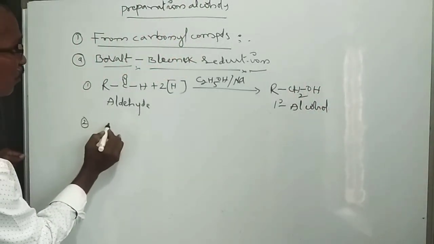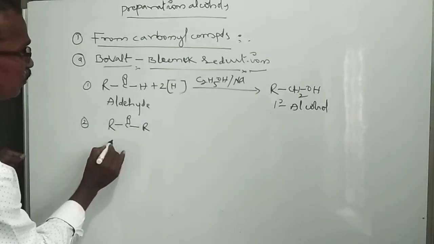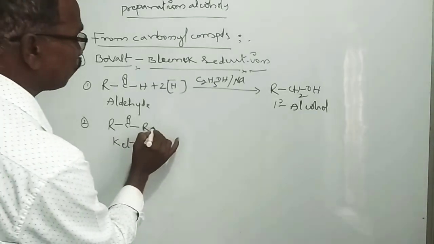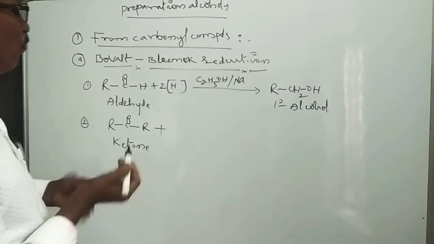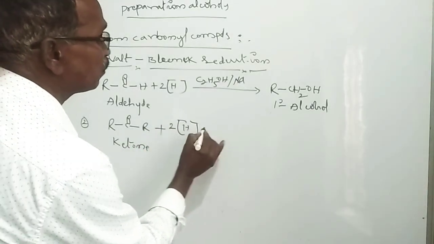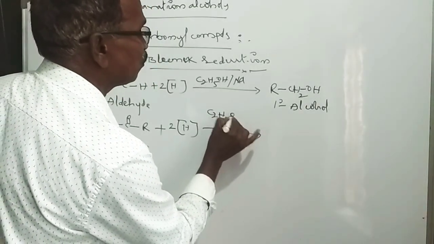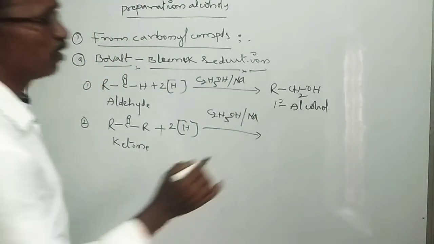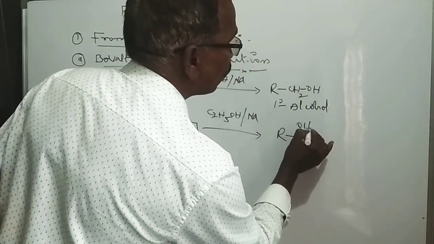That is the second one. If you take a ketone, R-C double bond O-R, on reduction of the ketone in presence of the reduction reagent, that is C2H5OH and sodium, we form a secondary alcohol, that is R-CHOH-R.